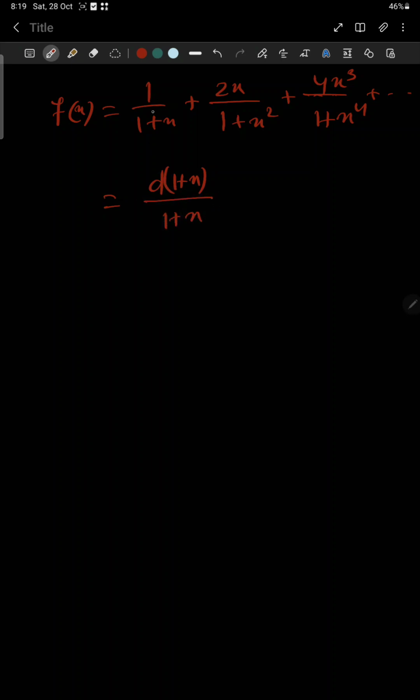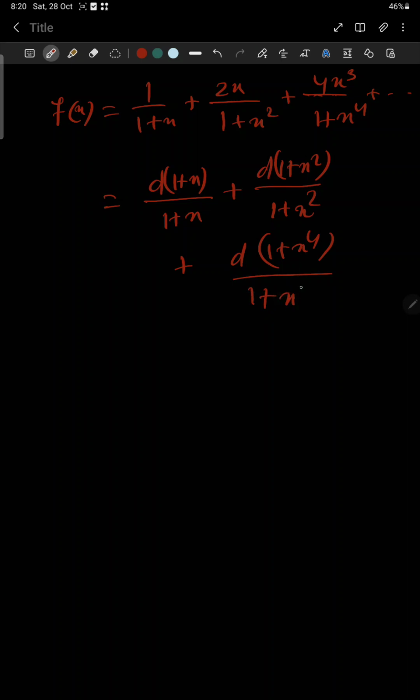Derivative of 1 plus x is 1, in the numerator, and the denominator is 1 plus x. Then derivative of 1 plus x square, which is 2x, divided by 1 plus x square. Like that, derivative of 1 plus x to the power 4, divided by 1 plus x to the power 4.